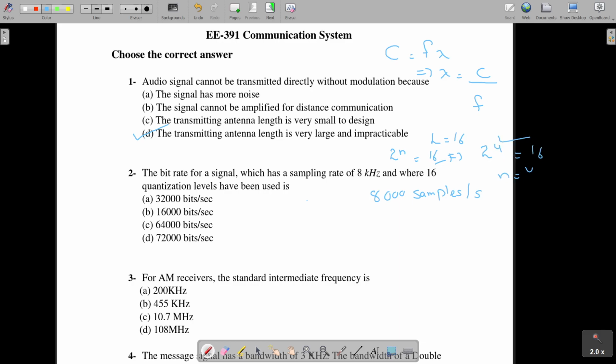So we have 4 bits required to encode each sample. So 8000 samples per second multiplied by 4 bits required for each sample. Now if you multiply both these two, we get the bit rate. So 8000 multiplied by 4, we get 32,000, and samples are going to cancel out, so we have 32,000 bits per second, which is the bit rate. So here the right answer is A, which is 32,000 bits per second.